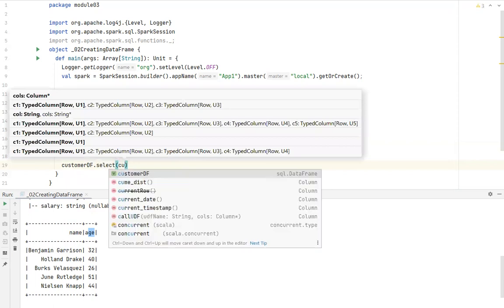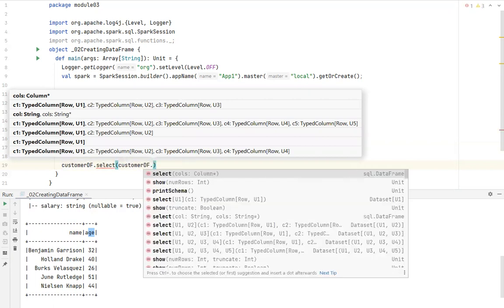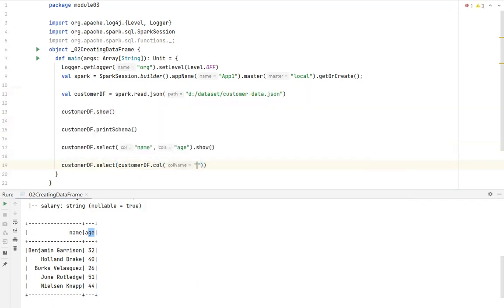You can also select a column customer df dot select, and you can pass the list of column names. So name, age. See, this is one way to select columns as well.